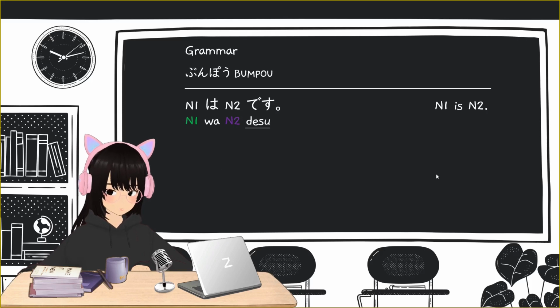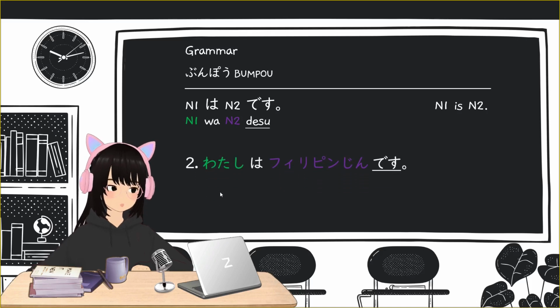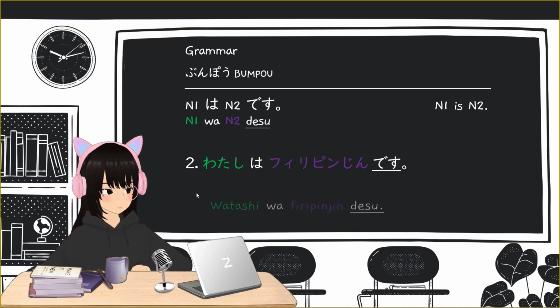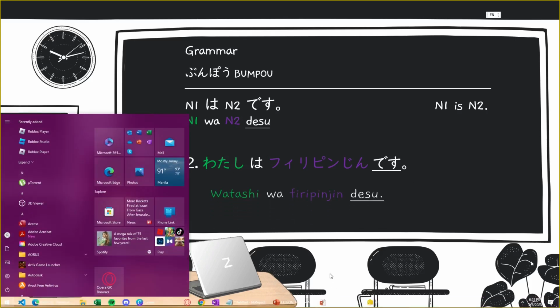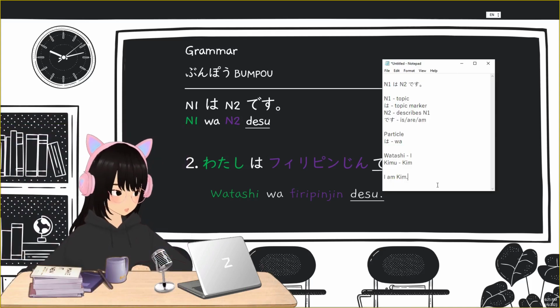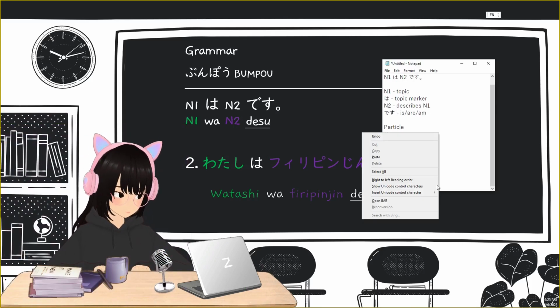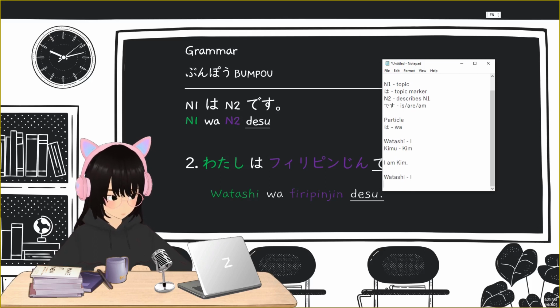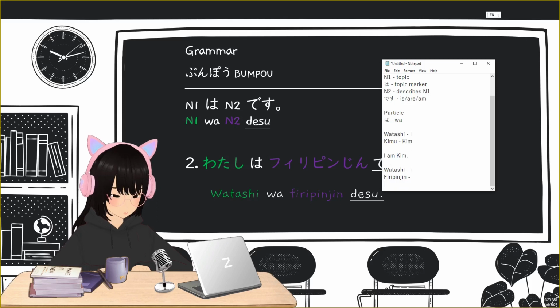Okay, for the next example, another example is Watashi wa Philippine jin desu. So, watashi wa Philippine jin desu. From the first example, you've learned that watashi means I. Now, what is Philippine jin? Philippines in Japanese is Philippine.